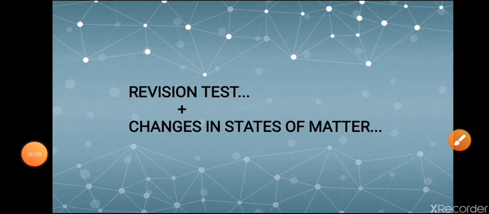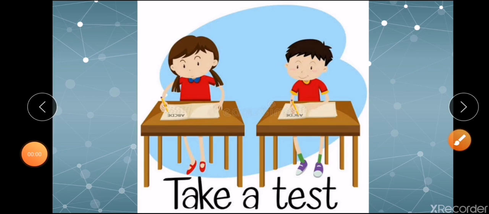As you all were informed earlier, today in our class, first we will be taking the revision test for the previous classes, plus we will discuss a small topic also, changes in states of matter. Now, let's take the test.